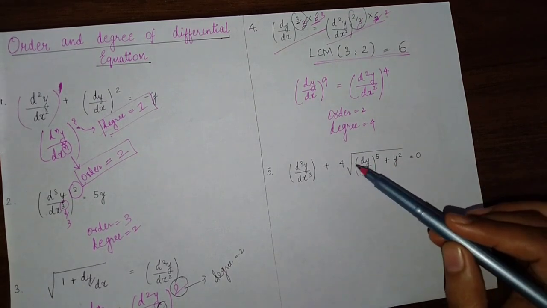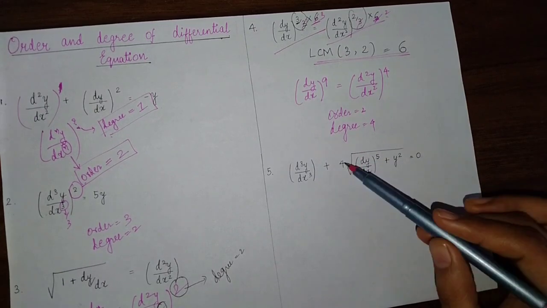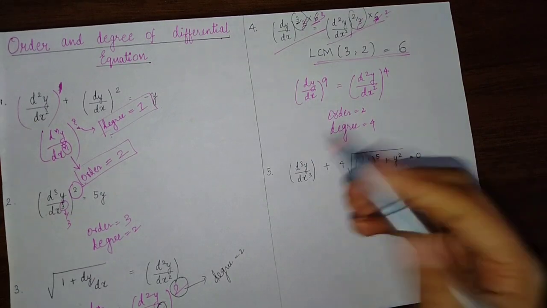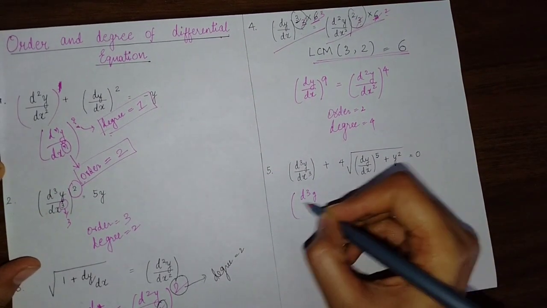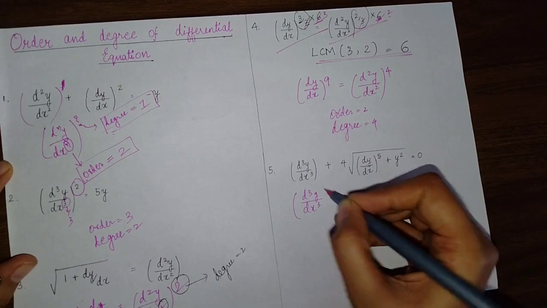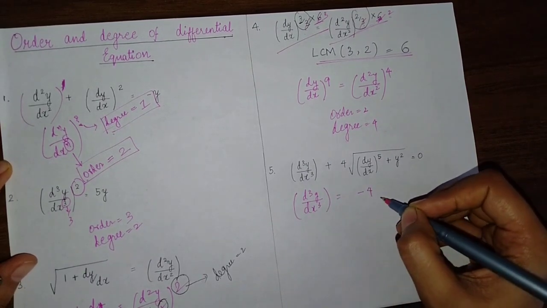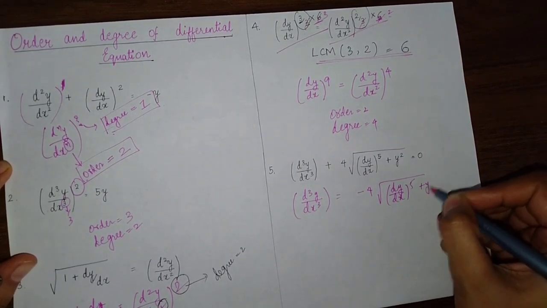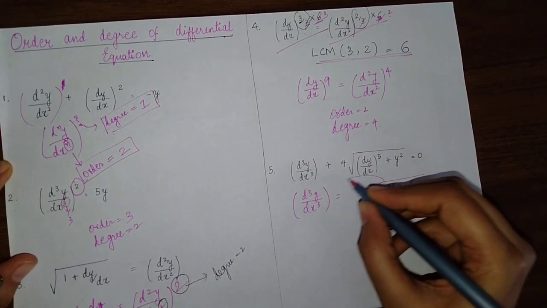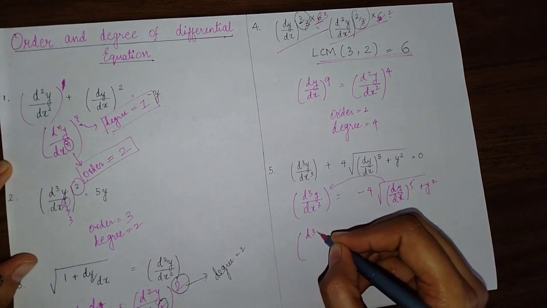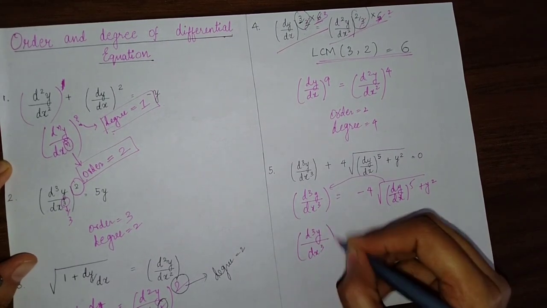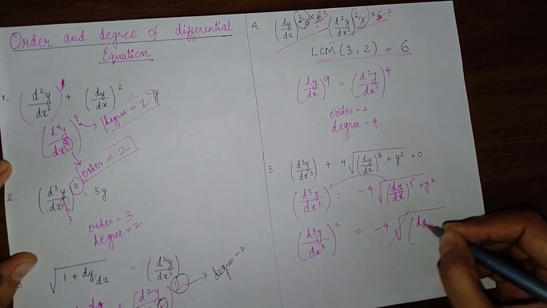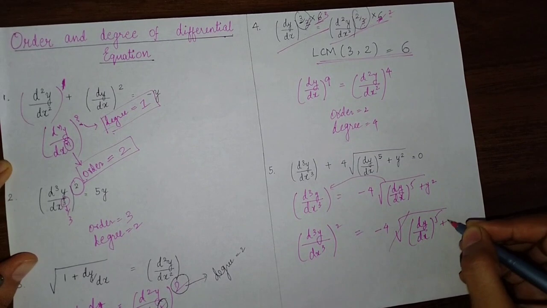Now, if I want to transfer this under root here, then first of all I have to take this term to this side. So what will I write? d cube y by dx cube is equal to minus 4 (dy by dx) whole raised to 5 plus y square. So now this under root will transfer here, so that will be (d cube y by dx cube) whole square is equal to minus 4 (dy by dx) whole raised to 5 plus y square.